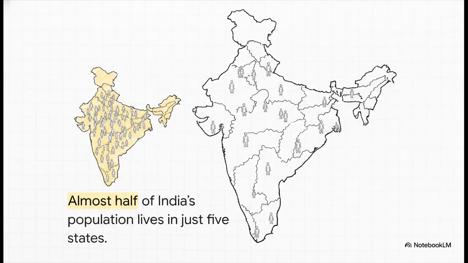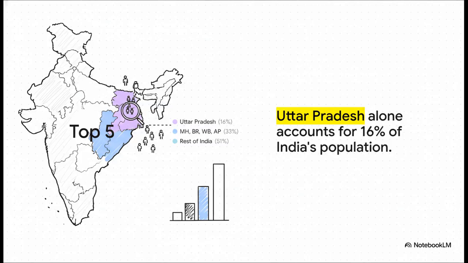And here's another very interesting fact. These 1.21 billion people are not spread out evenly across the country. Not at all. The distribution is actually highly uneven. In fact, almost half of our entire country's population lives in just 5 states. And here are those 5 states. They are Uttar Pradesh, Maharashtra, Bihar, West Bengal, and Andhra Pradesh. Just look at Uttar Pradesh alone. With 199 million people back in 2011, it is the most populous state in our entire country.